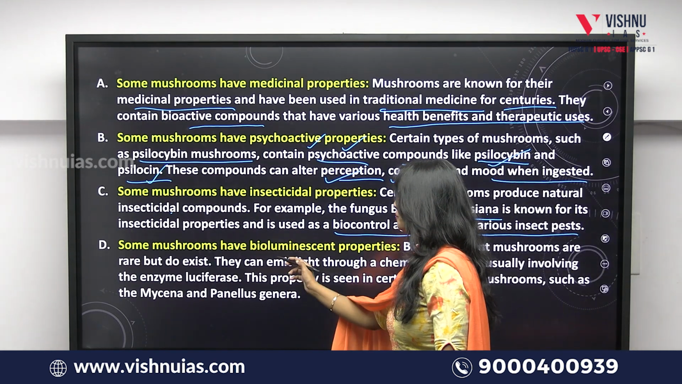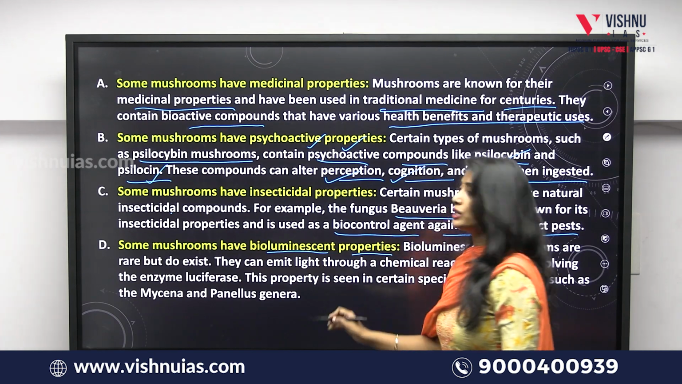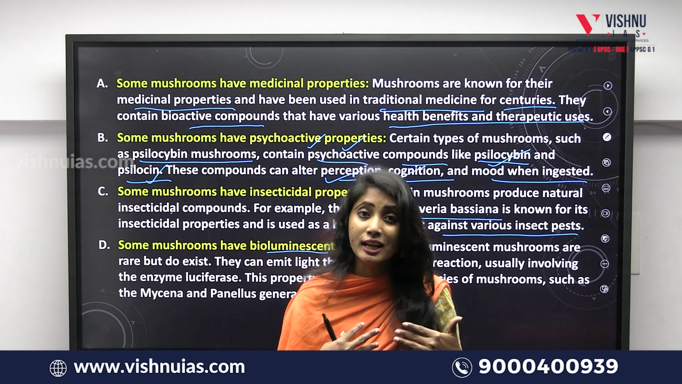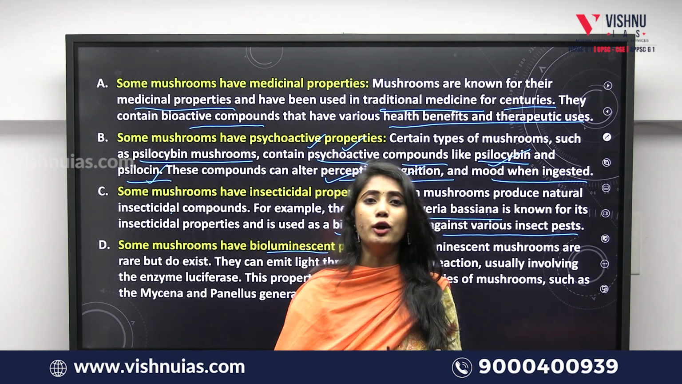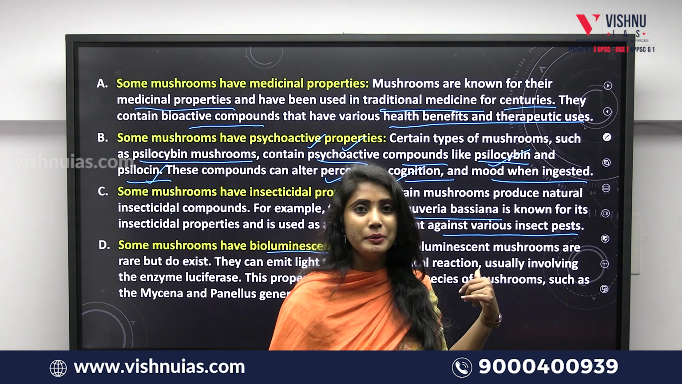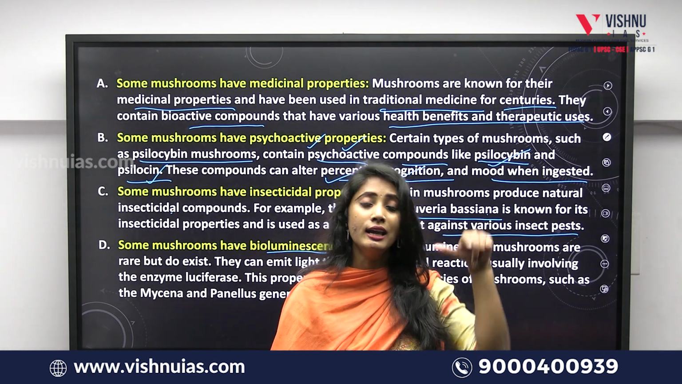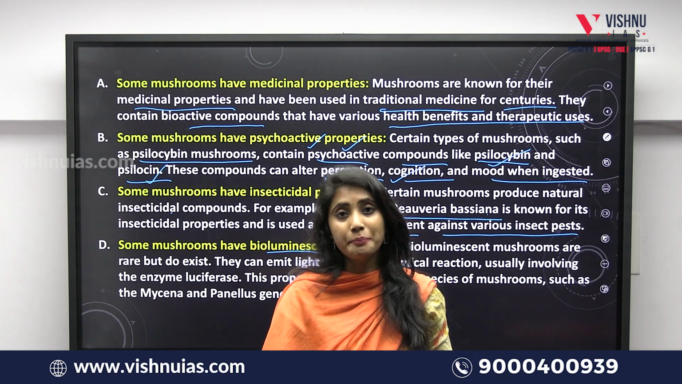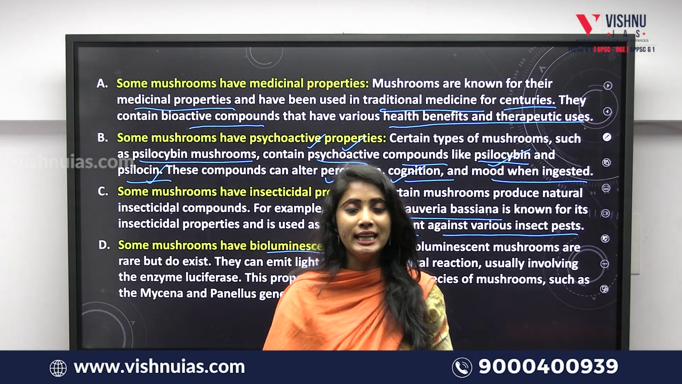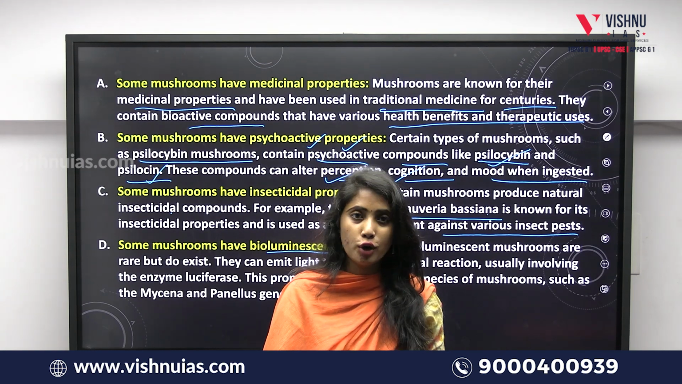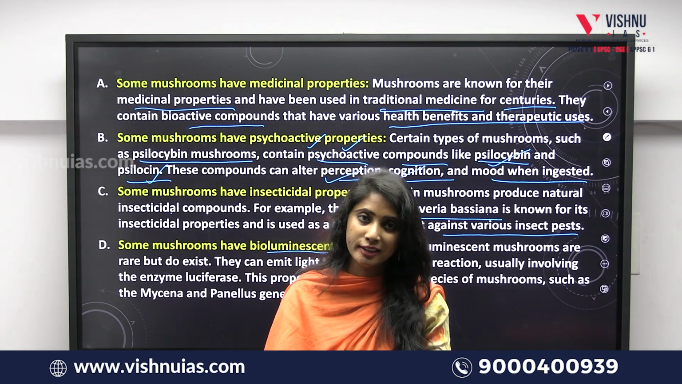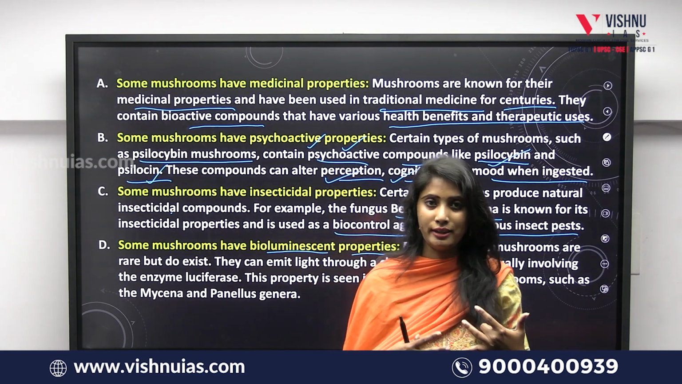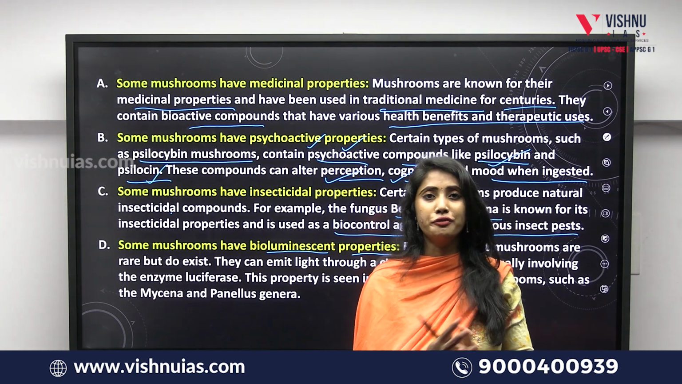Coming to statement 4, some mushrooms have bioluminescent properties. What is meant by bioluminescence? The ability of an organism to emit light of its own is said to be bioluminescence. Generally, this kind of property can be seen in organisms dwelling in darker environments where there is no penetration of light, for example, the deep sea. We cannot see any light in the deep seas, and so most of the organisms dwelling in the deep sea are bioluminescent in nature. That is, they exhibit their own light so that they can be aware of their environment.